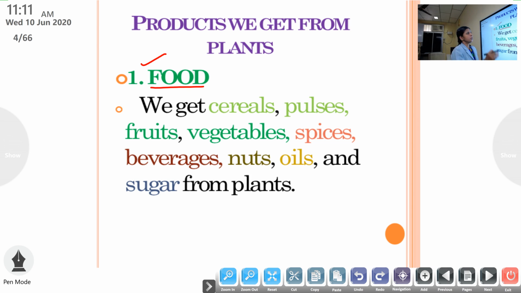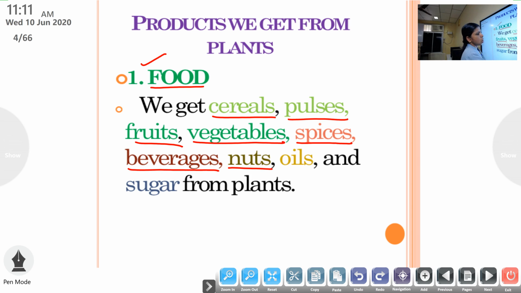And we all know that different types of food materials are there in plants. They include, which are they? They are cereals, pulses, fruits, vegetables, spices, beverages, nuts, oils and sugar. So these materials are the food materials that we get from plants. Which are they? I repeat one more time. We get cereals, pulses, fruits, vegetables, spices, beverages, nuts, oils and sugar.